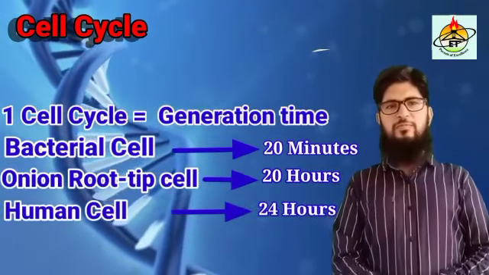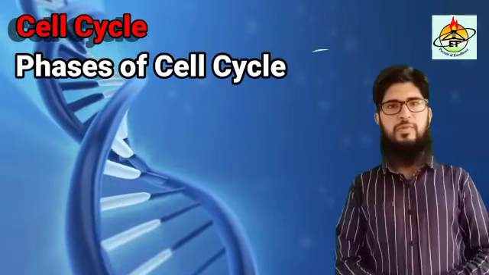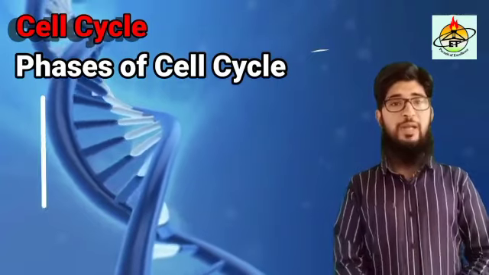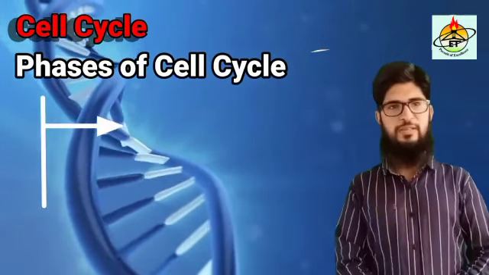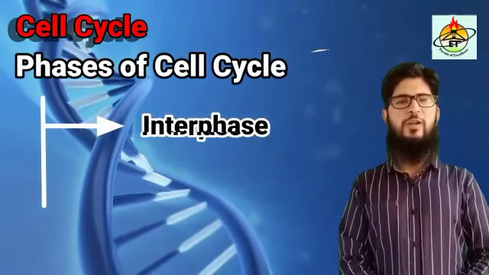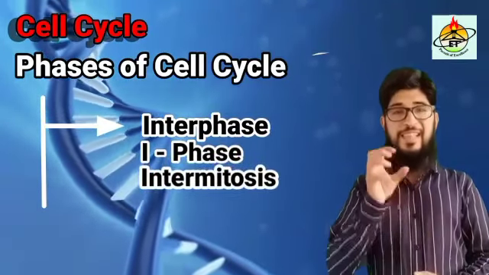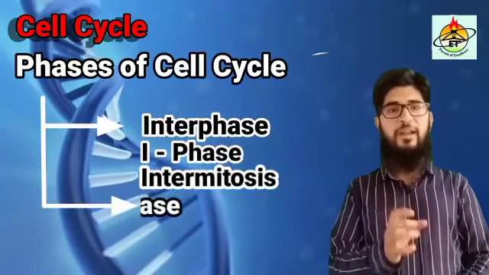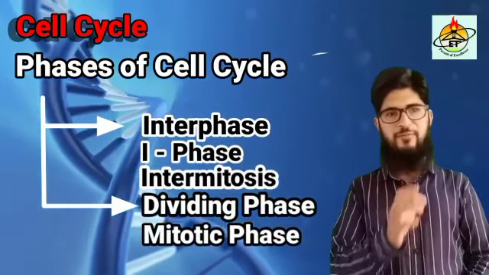Now let's talk in brief about the stages or phases of the cell cycle. The cell cycle is divided into two main phases. The one while the cell is not dividing, and this phase is termed as interphase or I phase, or we also call it intermitosis. And then there is a phase when the cell is actually dividing, and this phase of the cell cycle is called the dividing phase or mitotic phase, or now we also call it M phase.